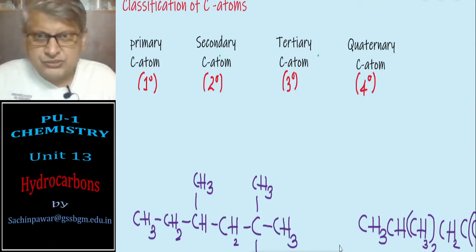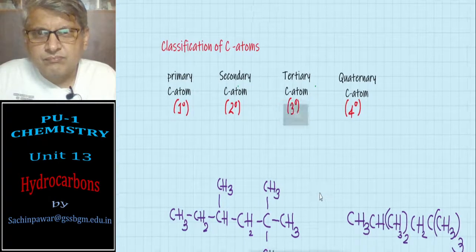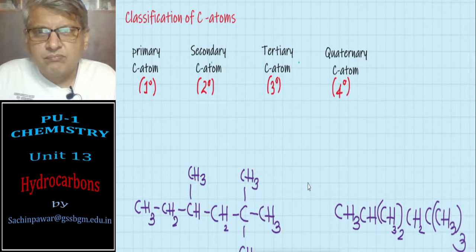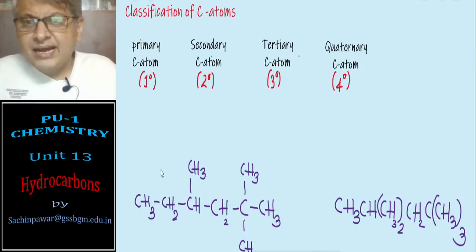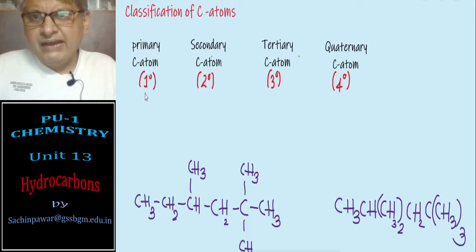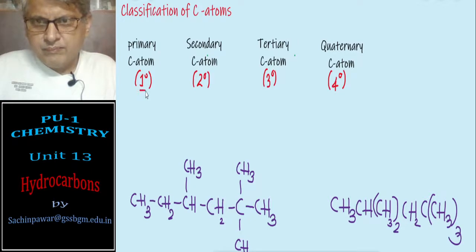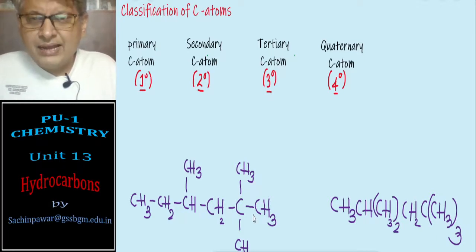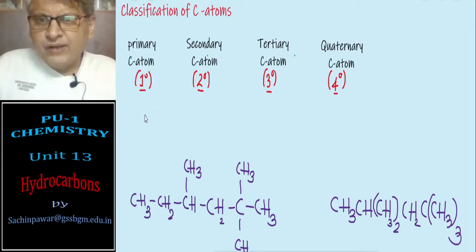Classification of carbon atoms. Basically, carbon atoms are of 4 types. We have primary, secondary, tertiary and quaternary. If you ask me how to identify that, a very simple thing is that in a structure you have to first find out the carbon atoms.